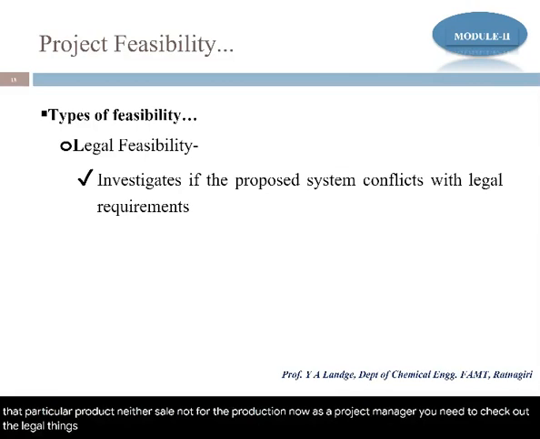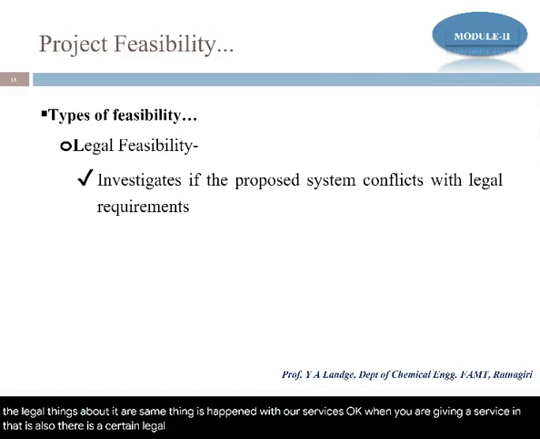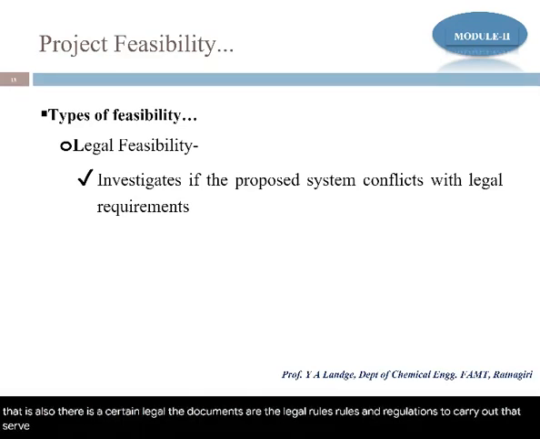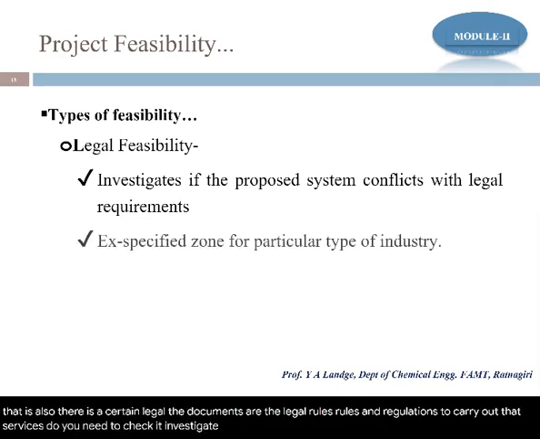The same thing happens with services. When you are giving a service, there are certain legal documents or legal rules and regulations to carry out that service. So you need to investigate that part. An example is a specified zone for a particular type of industry.